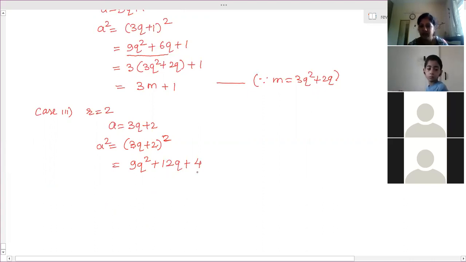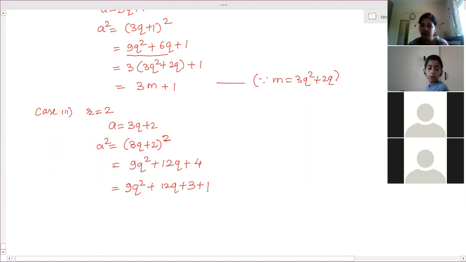Now when we divide by 3, 4 could not be a remainder. So we have to split. If we divide with 3, what is the closest number? 3 plus 1.